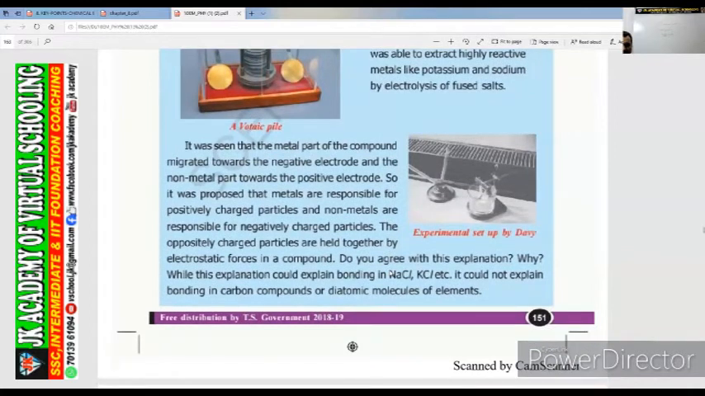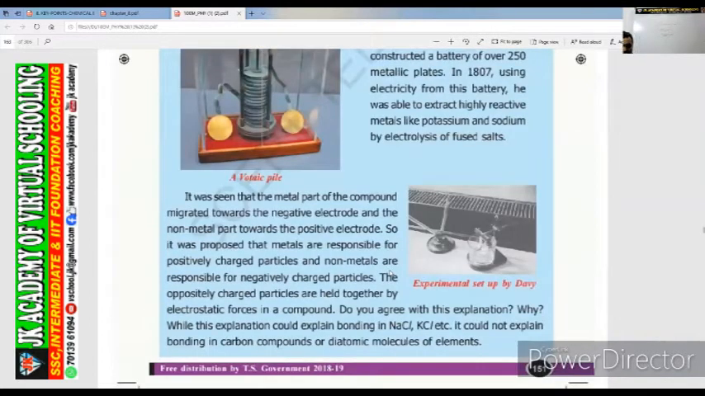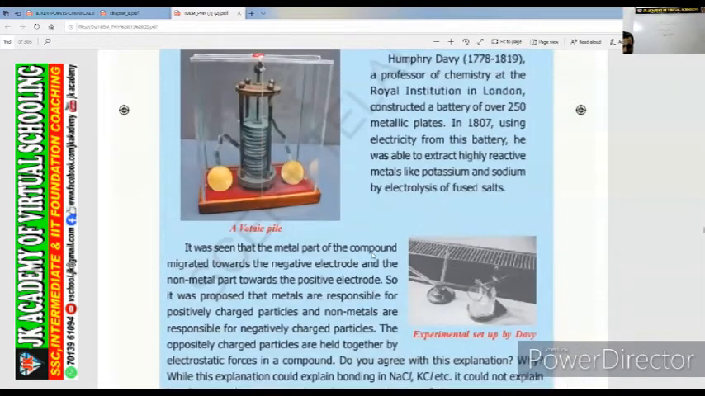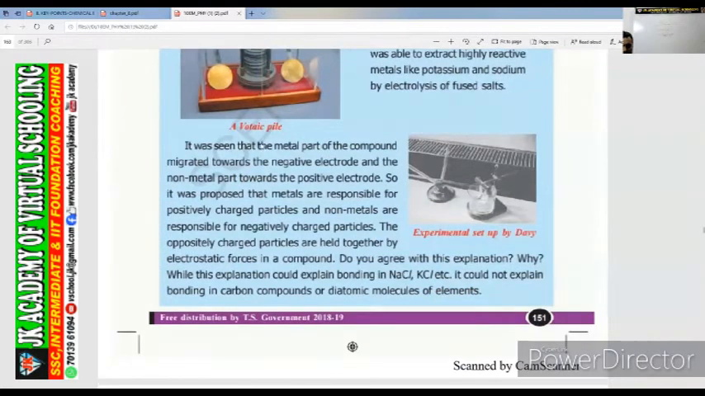तो वो salt water उसमें डाल के थोड़ा metals डाल के उन्होंने क्या करा, potassium and sodium metals he extracted. It was seen that metal part of the compound migrated towards the negative electrodes and the non-metal part towards the positive electrode.